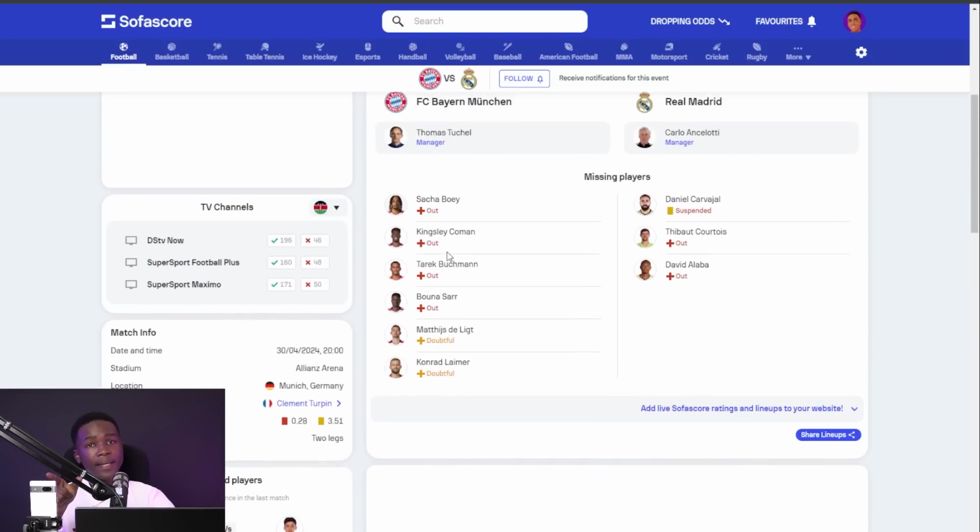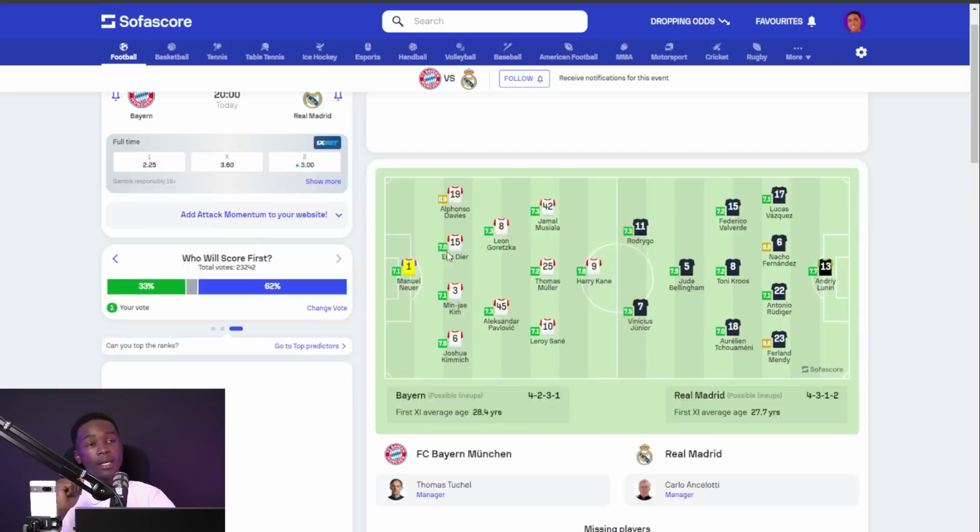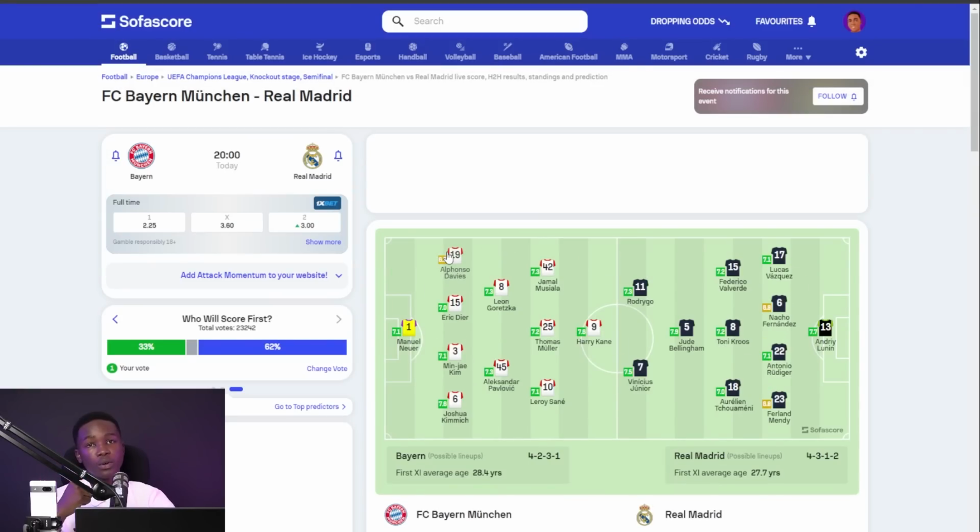Perfect. The second betting option in this game, to me, is going to be Bayern Munich win or a draw. Okay? The odd for that is 1.46, 1.416. So those are the two betting predictions for this game. Bayern Munich, Real Madrid: first betting option, over 2.5 goals. Second betting option, double chance on Bayern Munich win or a draw.